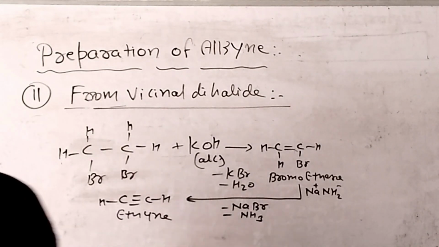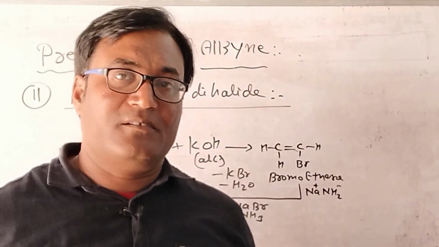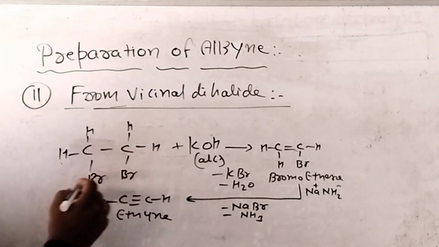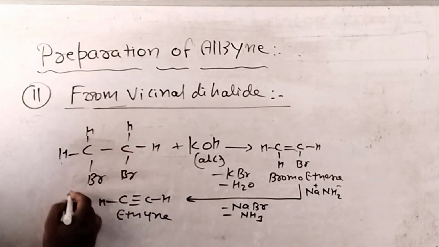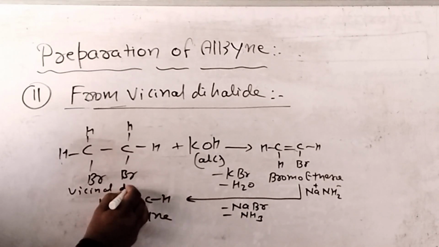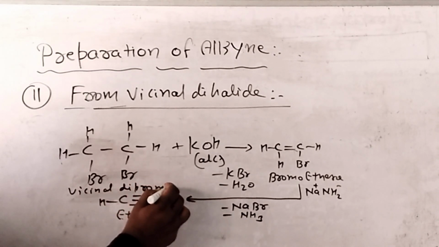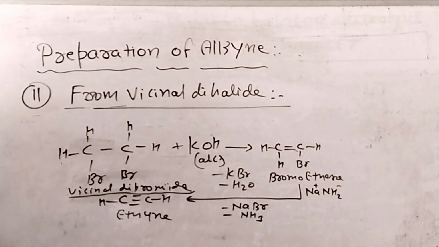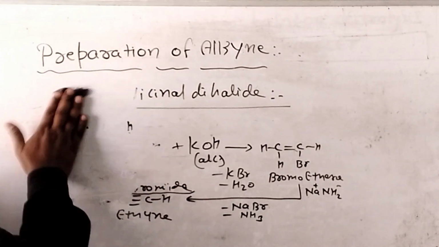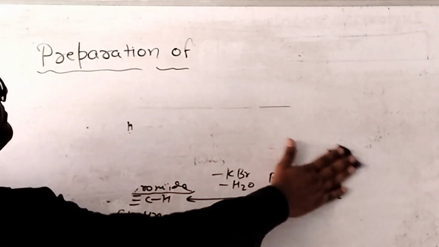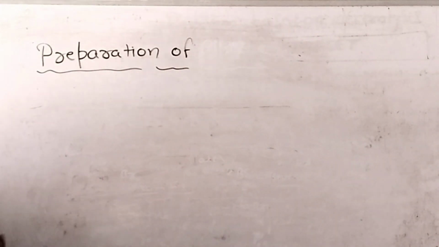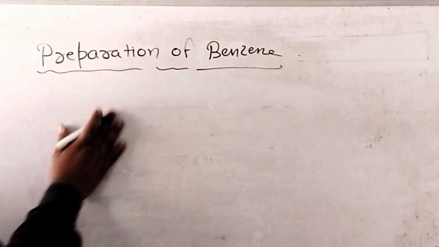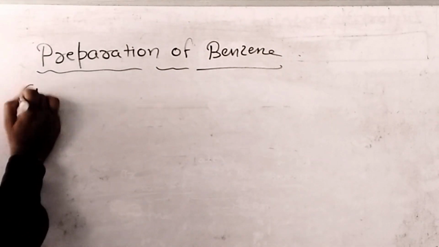Now we will discuss the method of preparation of benzene. We can also write here the name vicinal dihalide or vicinal dibromide. You can take a screenshot. Now we will discuss the method of preparation of benzene.